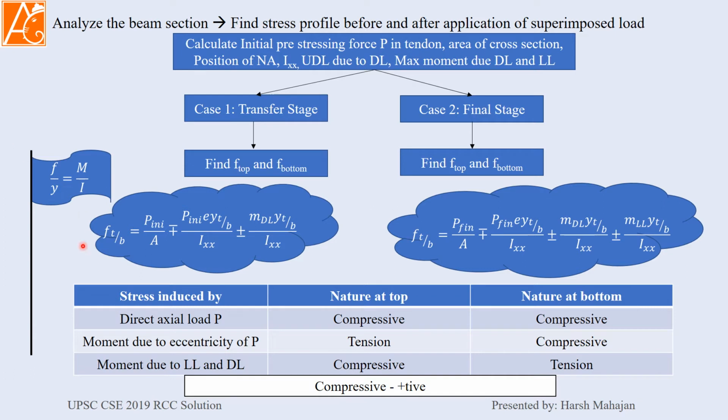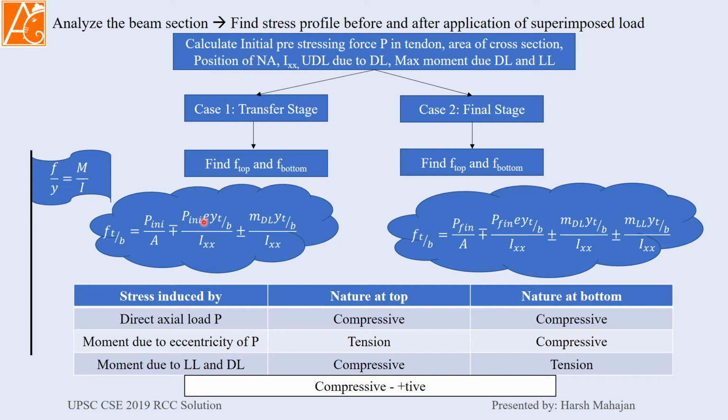Now we will discuss the formula. First of all, P initial by area. Force by area means stress. So this is the direct axial stress which is going to be applied on the beam. Second, P initial into eccentricity into Y T by B, meaning top and bottom, divided by moment of inertia. So what is this?